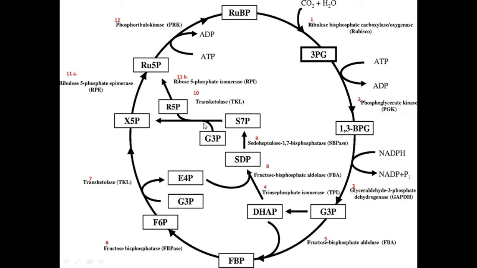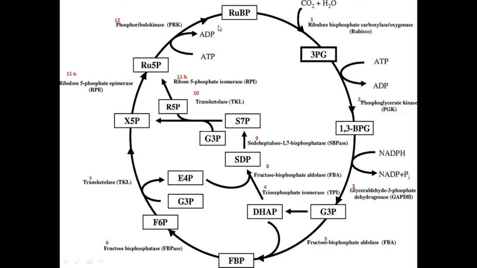This also combines with glyceraldehyde 3-phosphate and forms 2 molecules of 5-carbon compounds, xylulose 5-phosphate and ribose 5-phosphate. Ribose 5-phosphate and xylulose 5-phosphate are both converted into ribulose 5-phosphate and it is phosphorylated in the last step by phosphoribulokinase using ATP and it forms the RuBP.